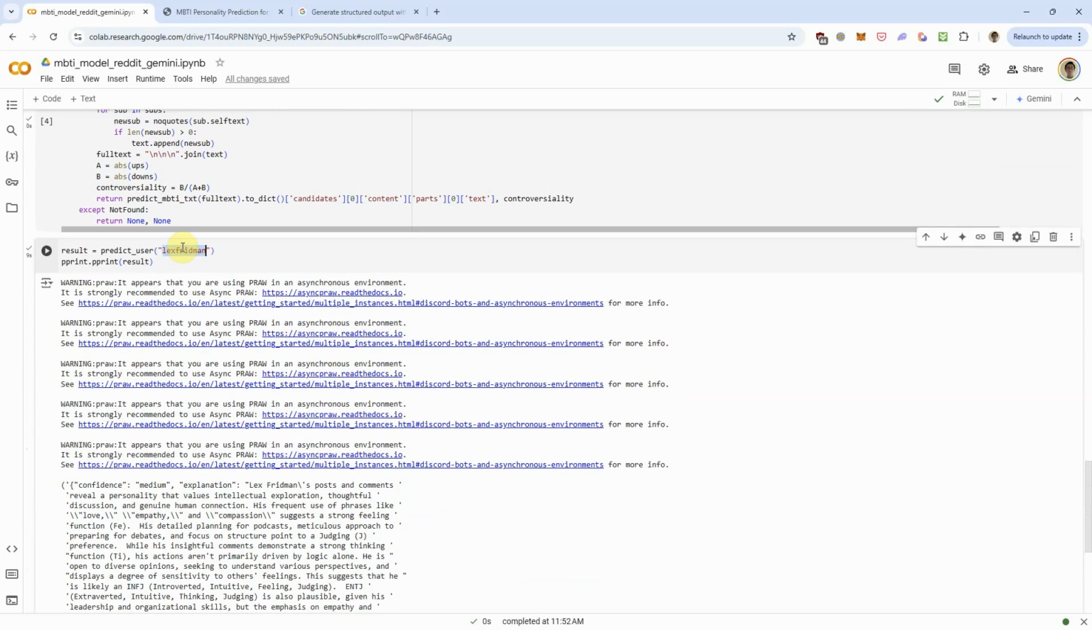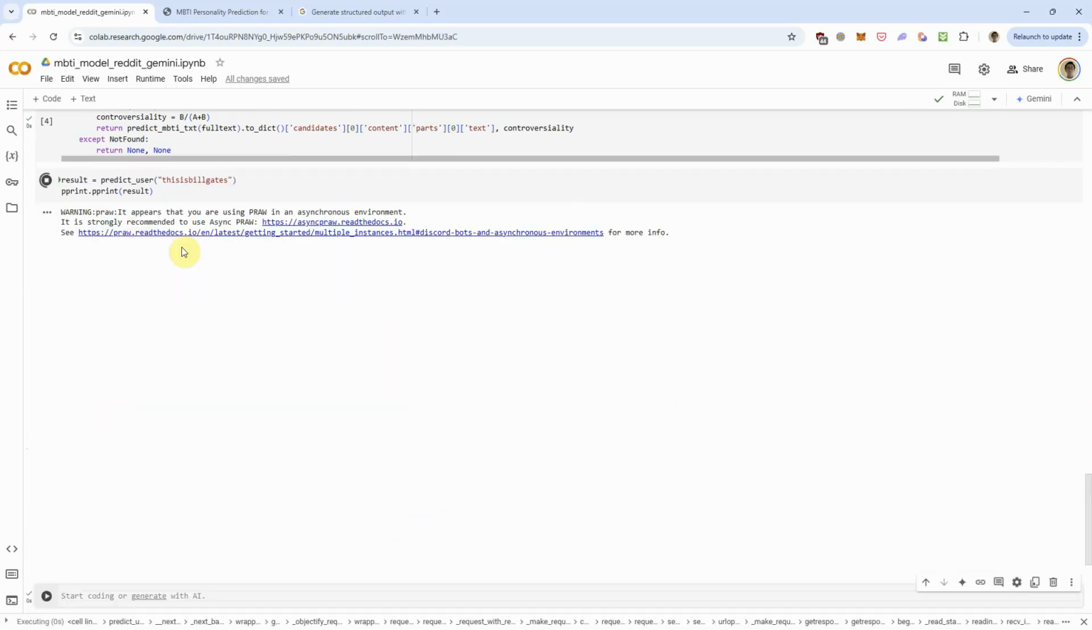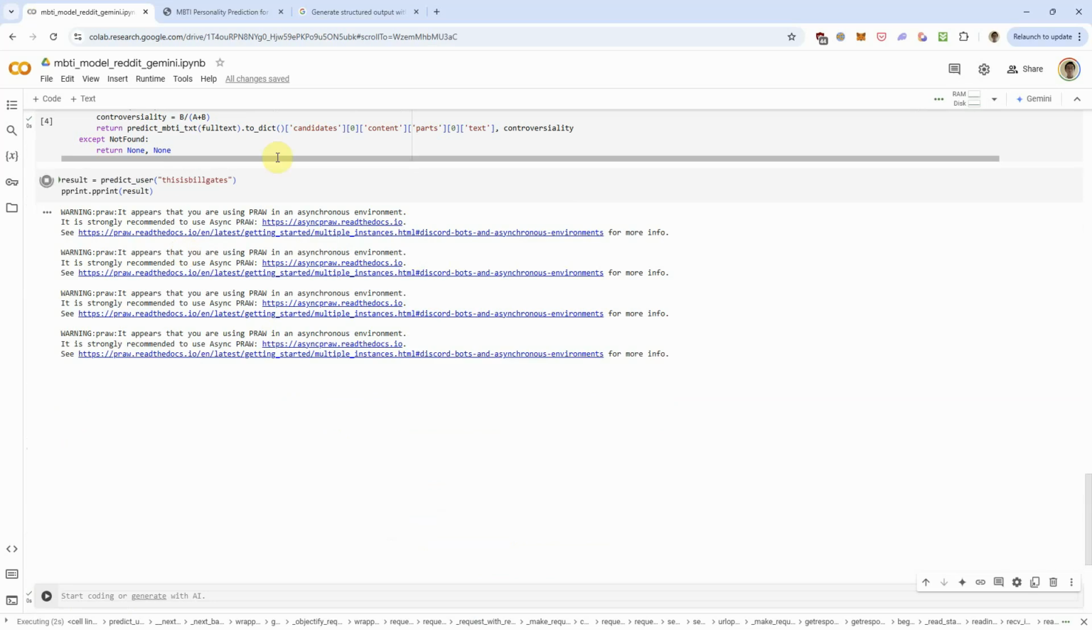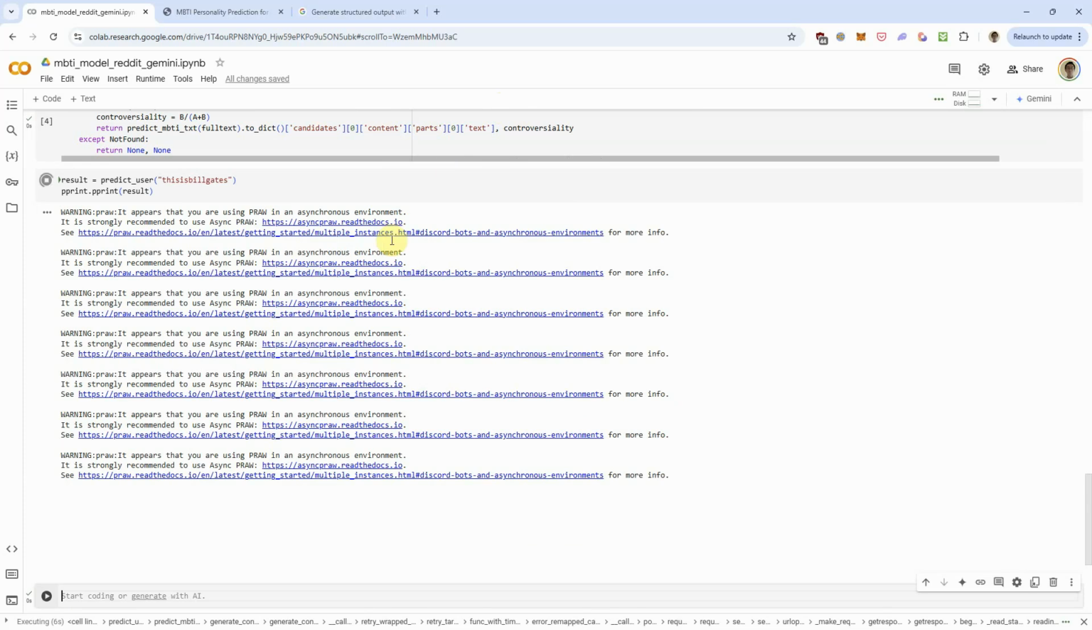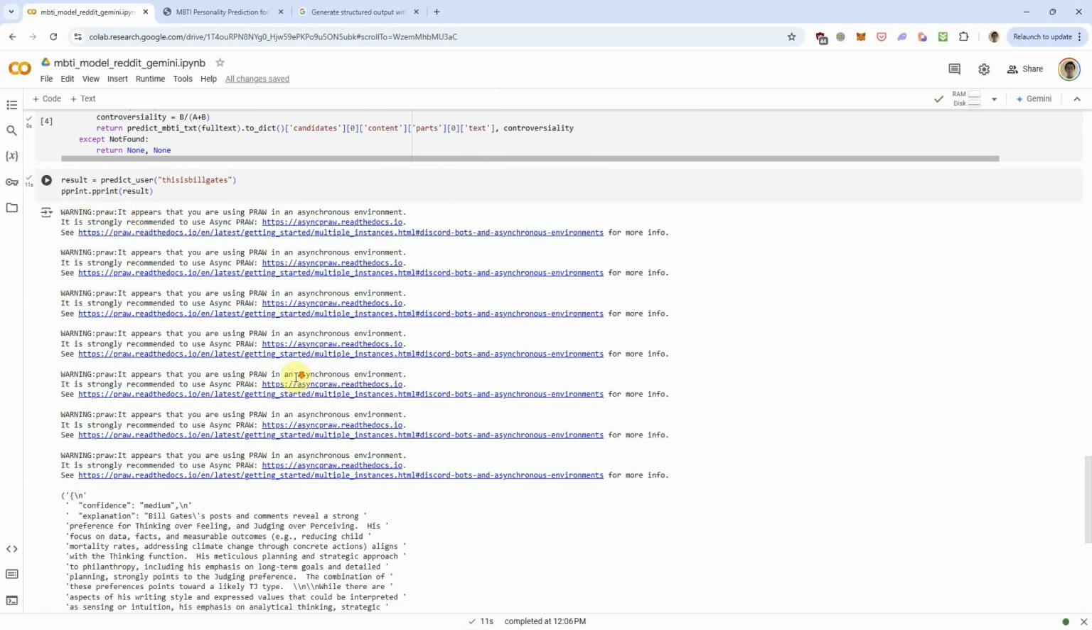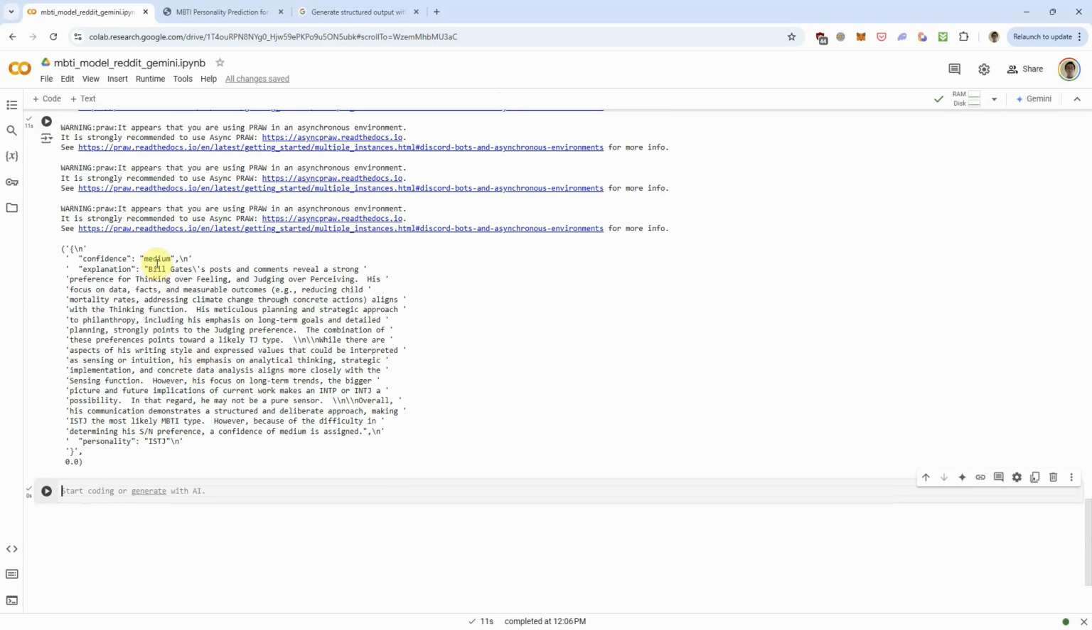Now let's run this for Bill Gates. So we put in Bill Gates, and it'll take probably less than a minute here, and you can just ignore the error message here from Crawl. So now it's predicting Bill Gates to be an ISTJ.